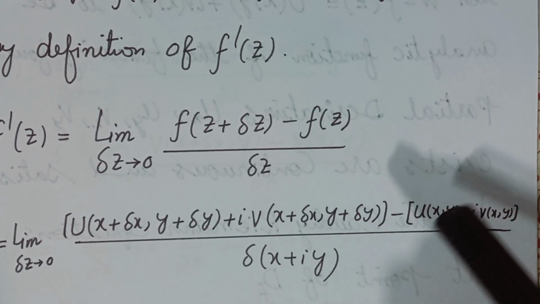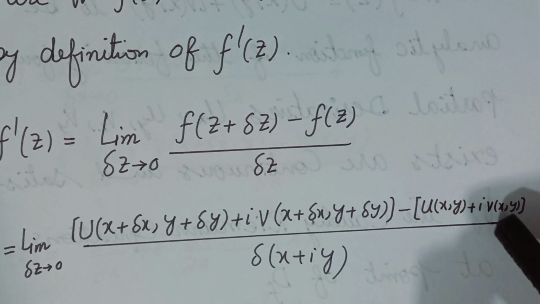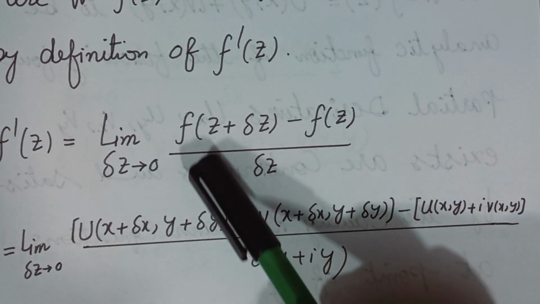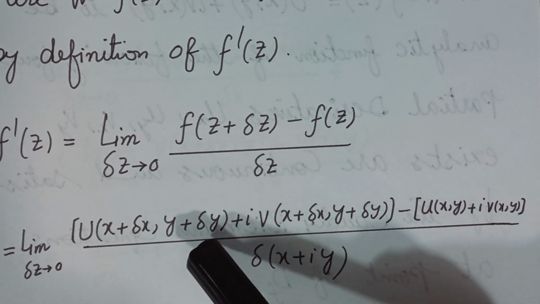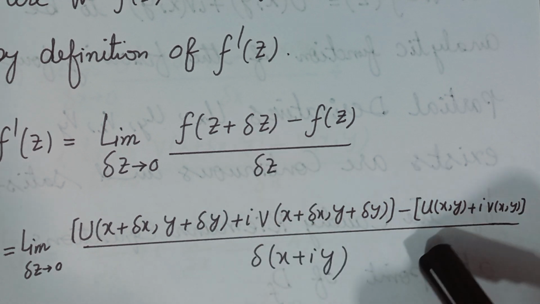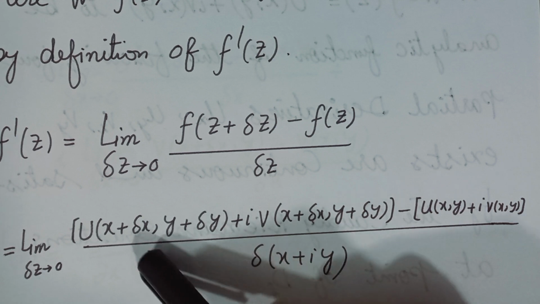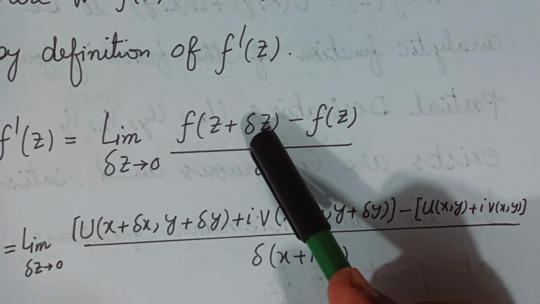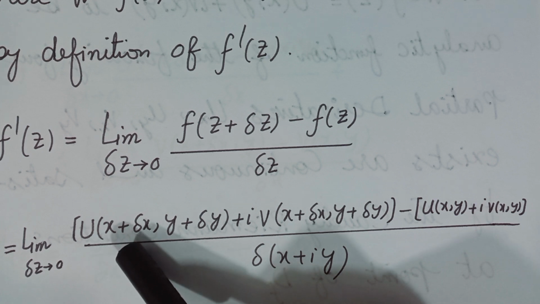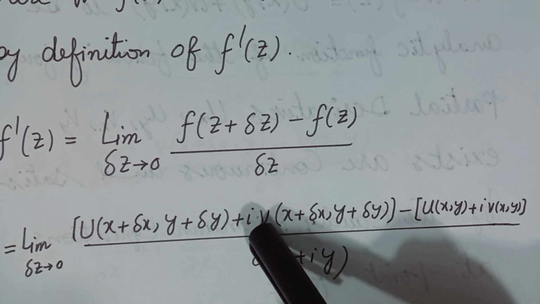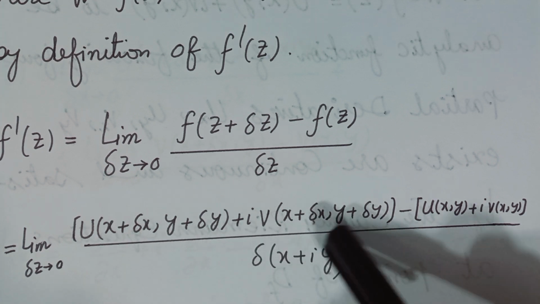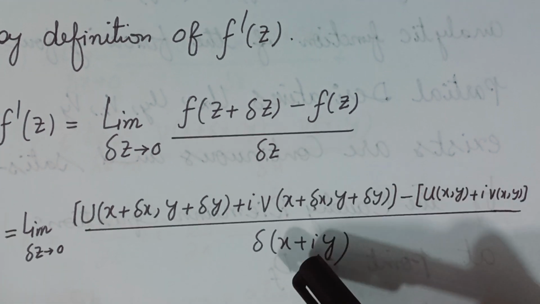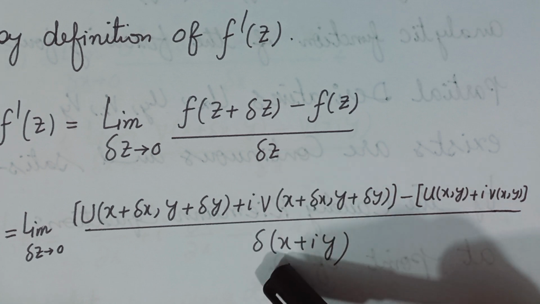As f of z is equal to u plus iota v, in a similar way f of z plus delta z can be found by increasing x by delta x and y by delta y. Then f of z plus delta z equals u of x plus delta x comma y plus delta y plus iota v of x plus delta x comma y plus delta y, and by putting z equal to x plus iota y, delta z will become this.